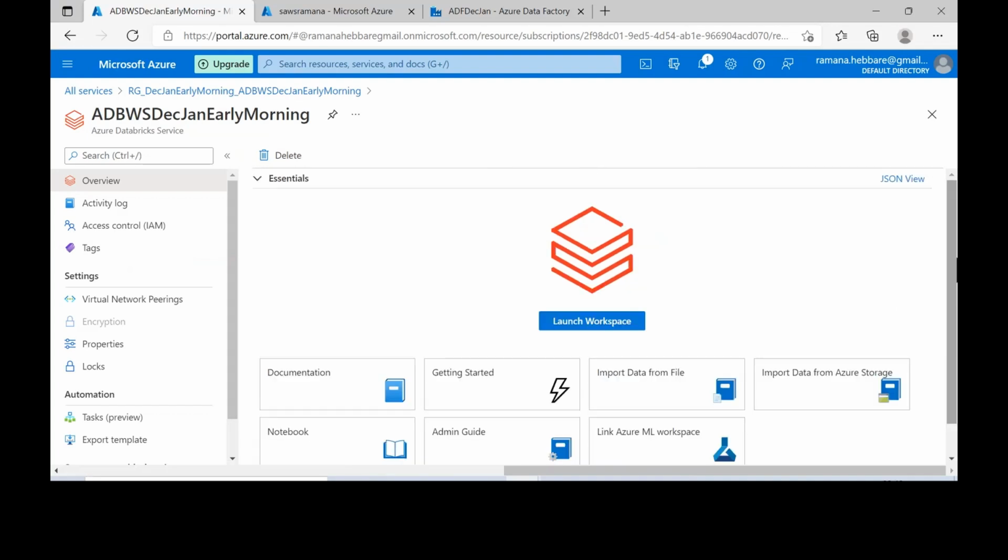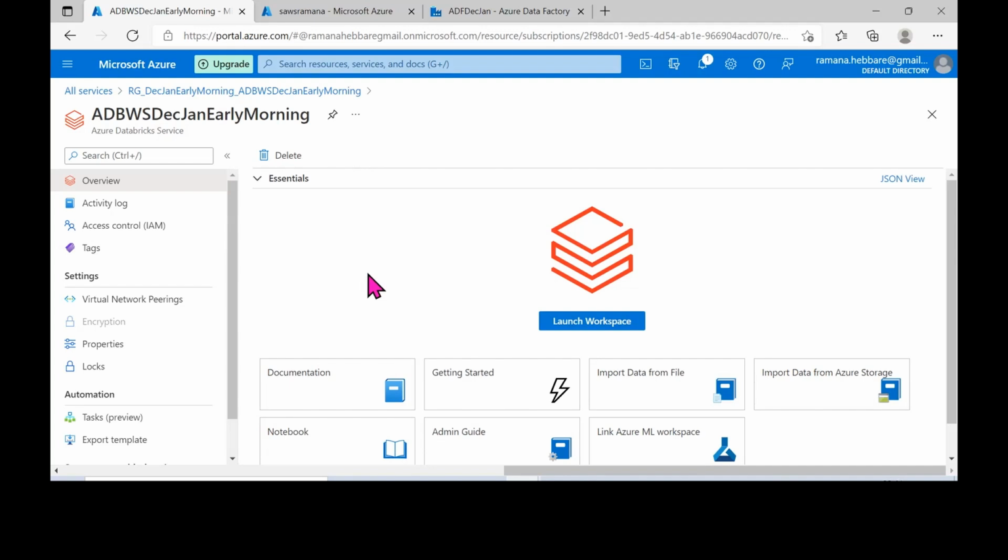These are all different services: Data Factory is a service, Databricks is a service, and then we have Synapse and data warehousing. All these services will be available inside the resource group.